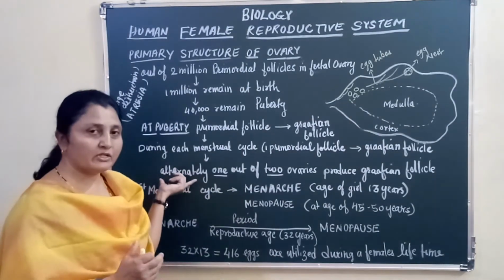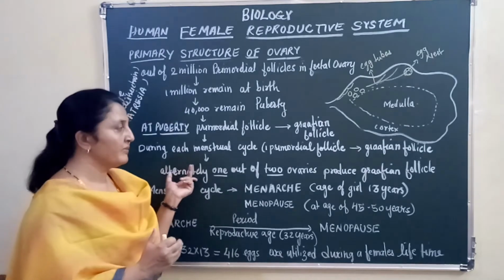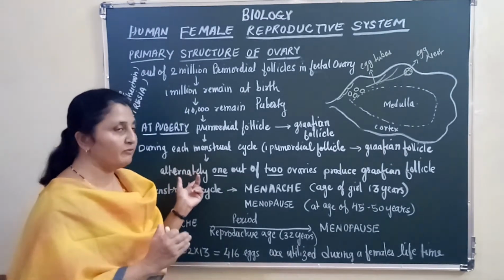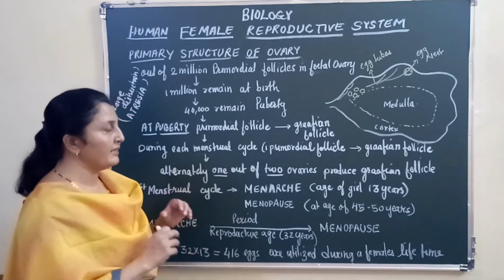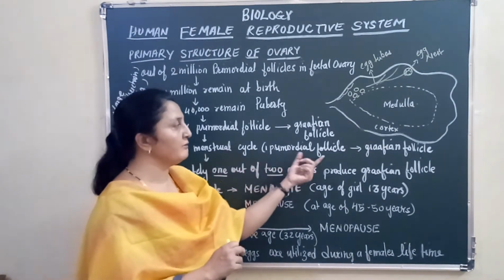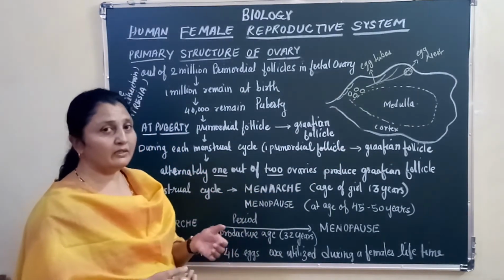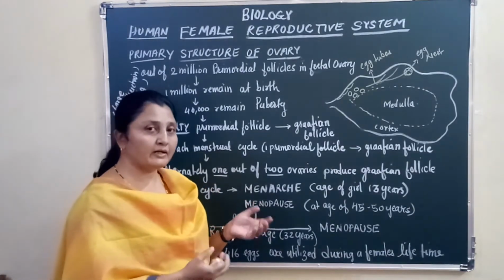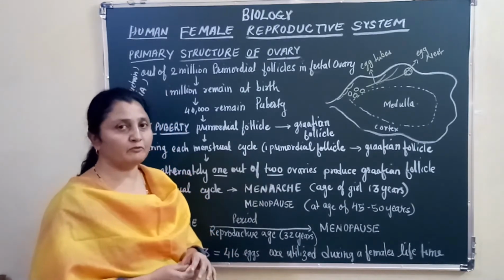So a girl has 2 ovaries, right? One ovary will be active at a time. For example, if this month in the left ovary a primordial follicle has matured to a Graafian follicle, the next month during the next menstrual cycle, in the other ovary, that is the right ovary, one of the primordial follicles will develop into a Graafian follicle.